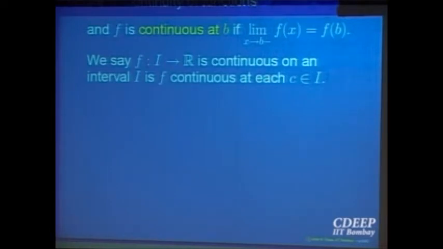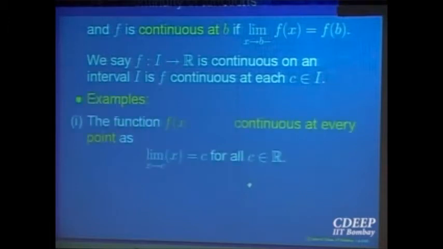But still keep in mind, whenever we say a function is continuous on an interval, that does not mean it is a property of the function on the interval. Continuity is still a local property. It is a property of the function at a point. So saying it is continuous everywhere is saying that it is continuous at every point. Still it is a local property. Keep that always in mind.